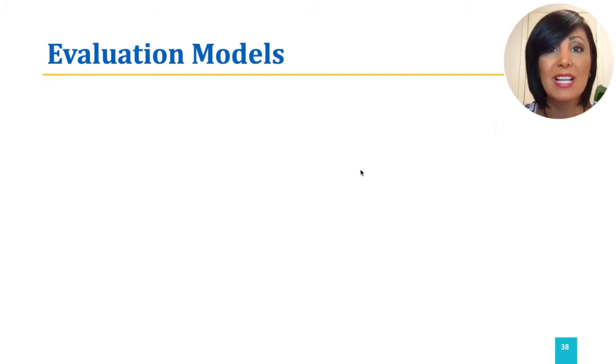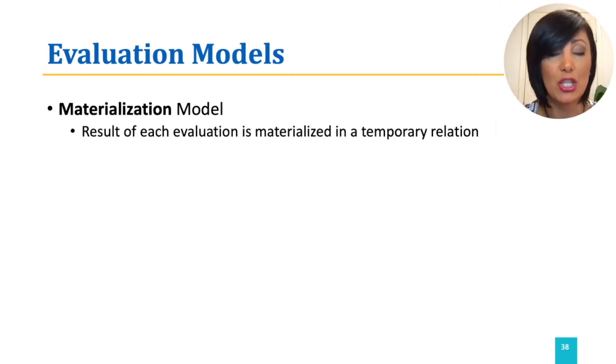The simplest model is to keep the result of each evaluation in a temporary relation. The results in the temporary relation are then used by other operations in the appropriate order that yields the proper evaluation of the expression. These temporary relations, unless they are very small, must be written to disk. The simplest model using temporary relations is called the Materialization Model.